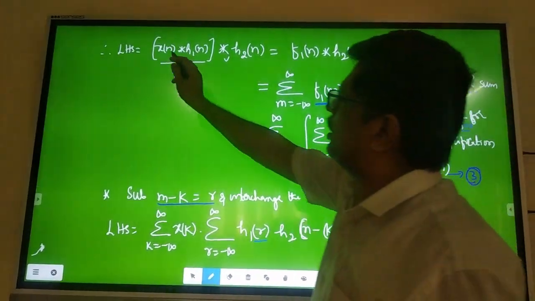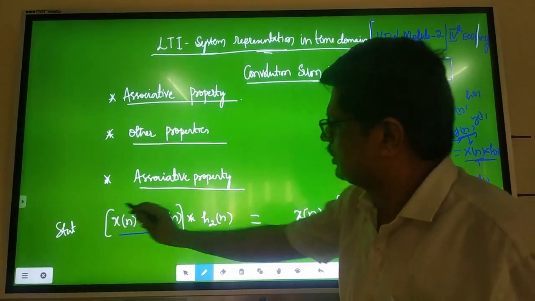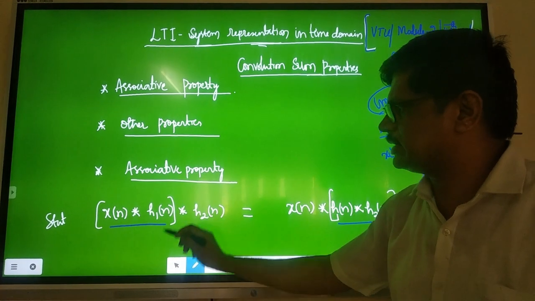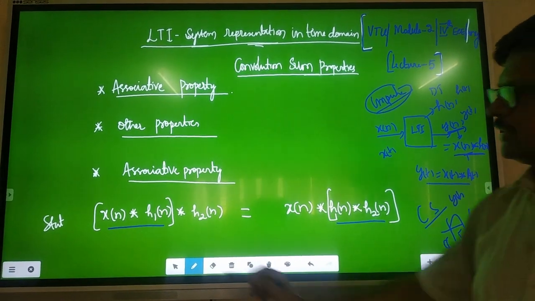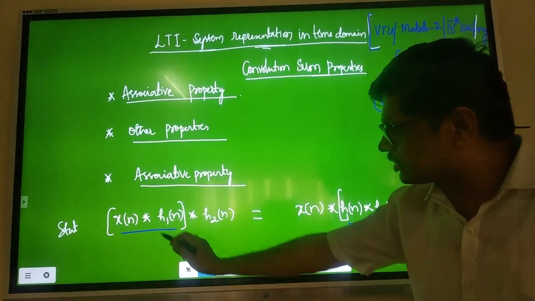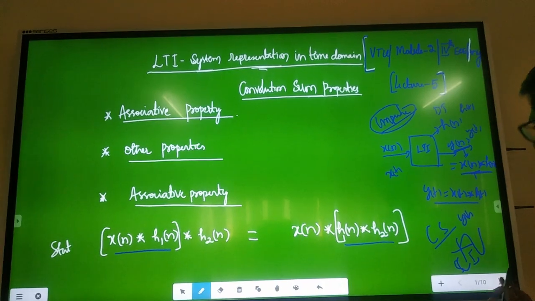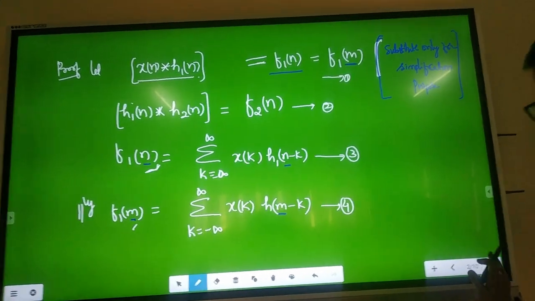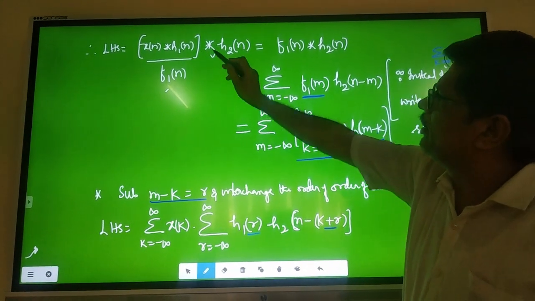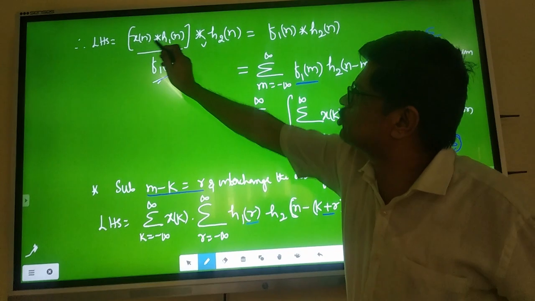Now see, what do I do? Take LHS. LHS is this. Take LHS and prove it into RHS. For example, LHS is equal to x of n linear convolution with h1 of n convolved with h2 of n. Consider that. That's what I do. LHS is equal to x of n convolved with h1 of n, convolved with h2 of n. Call that as f1 of n. I know this.